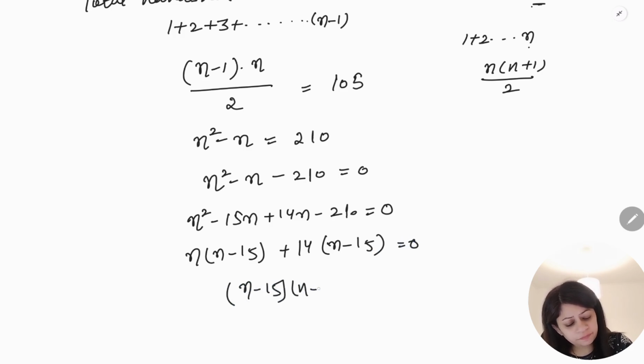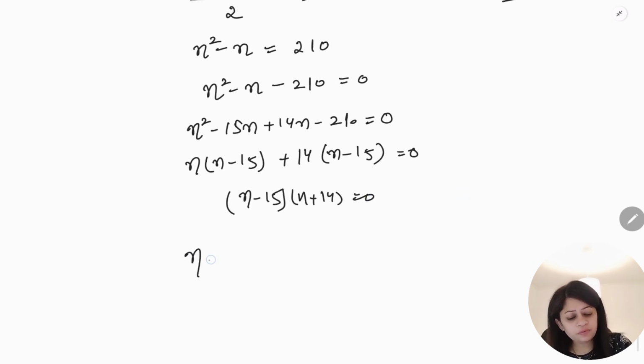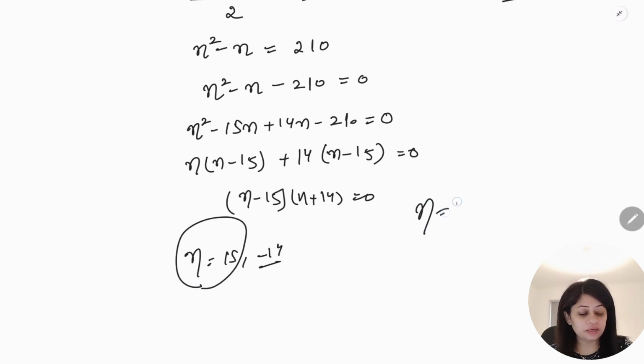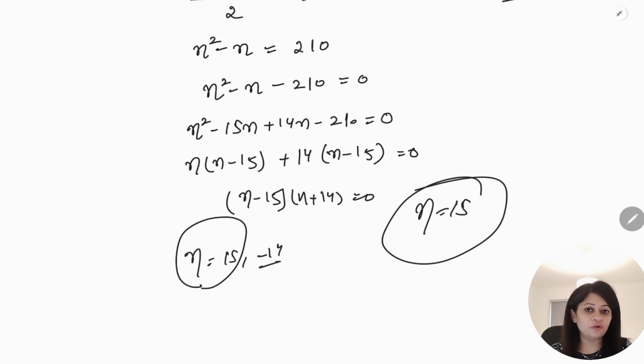So n minus 15 and n plus 14 is equal to 0, and you get n is equal to 15 and minus 14. Can n be negative? No, n cannot be a negative number because n is the number of people and the number of people is always positive. So our answer is n is equal to 15. When there are 15 people in that room, there will be 105 handshakes, right?